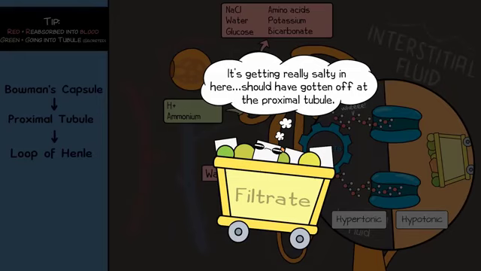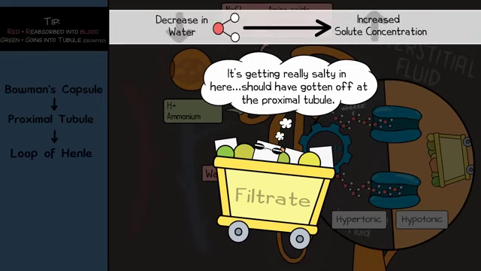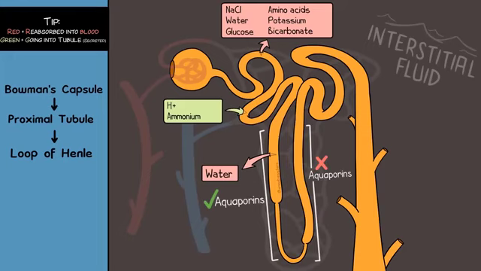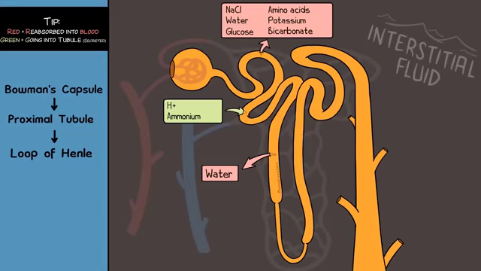Now, the descending limb of Henle doesn't have channels for most solutes, like salt, and so NaCl is stuck in the nephron. So you descend down and water continues to exit. The solute concentration inside the filtrate of this descending limb continues to increase. Time to go up the ascending limb of Henle. Now, there aren't aquaporins here, meaning the water in the filtrate can't get out. But there are proteins that the NaCl can now travel through to leave and get reabsorbed.